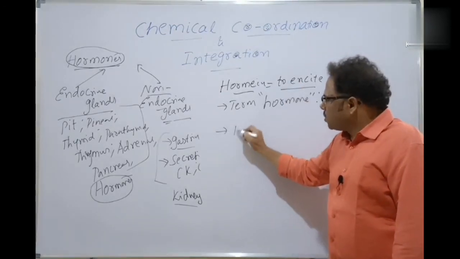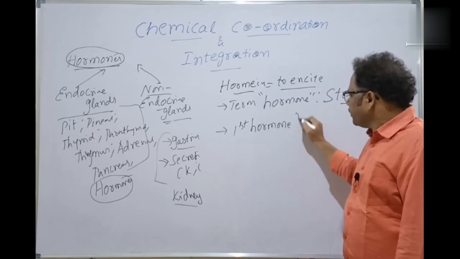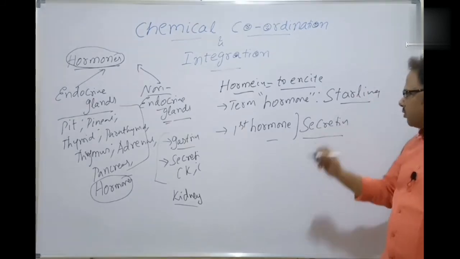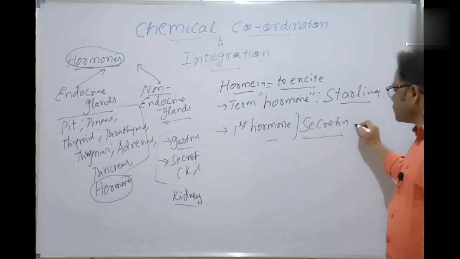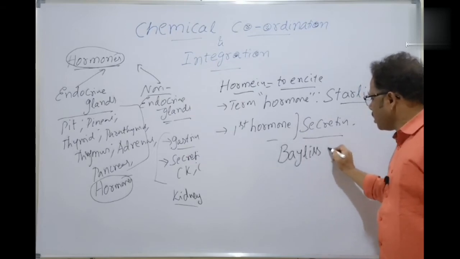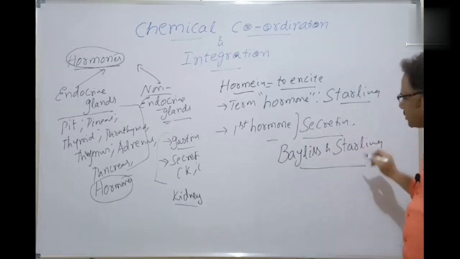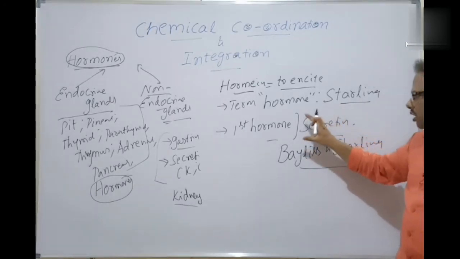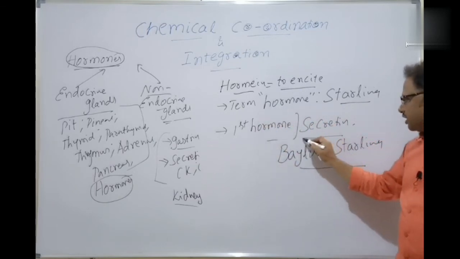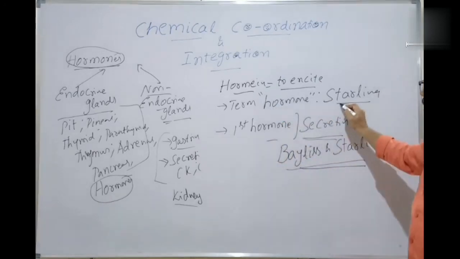The first hormone to be discovered was secretin, by two scientists called Bayliss and Starling. The first hormone discovered was secretin by Bayliss and Starling, but the term hormone was given by Starling.